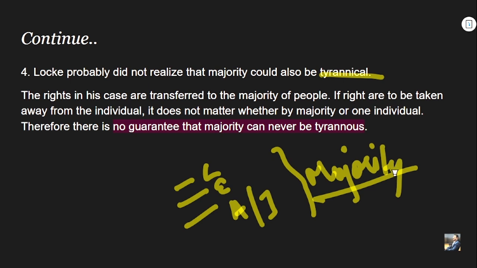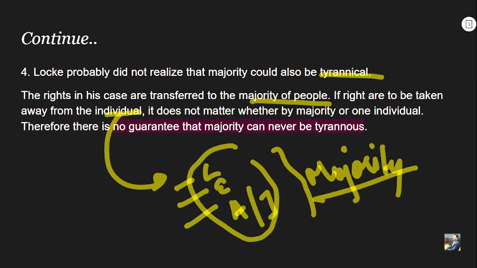So let's see on what grounds the critics are criticizing Locke's idea. The rights in his case are transferred to the majority of the people. If rights are to be taken away from the individuals, which rights are being taken away from the individual? The right to legislate, execute and adjudicate. It does not matter whether by a majority or one individual, right? Because these are some of the most important rights, right?